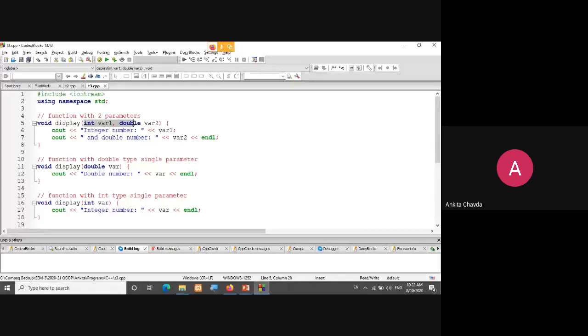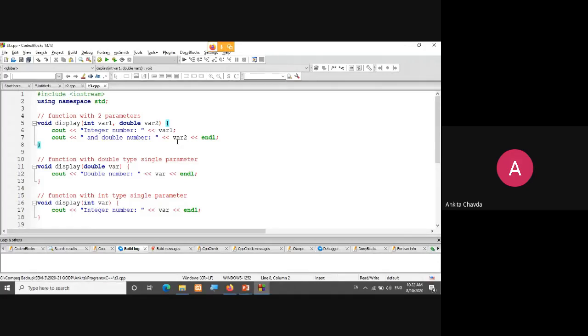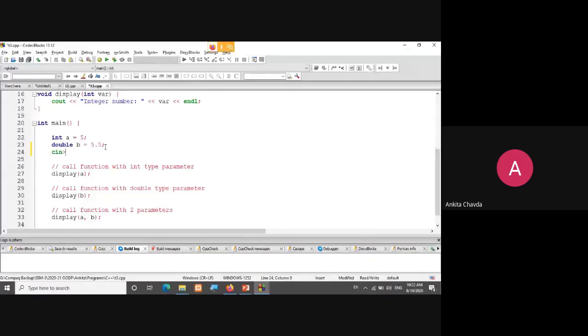And the third time, you are having two parameters, one is integer and one is double. That integer number is this, and the double number is this. Getting my point? Now what you did is you have taken one integer variable and one double variable. I have given the value directly like this, static, but you can even take the value from the user like this, cin a, b. Simple. But I have taken a static value over here. That integer is 5 and the double is 5.5.